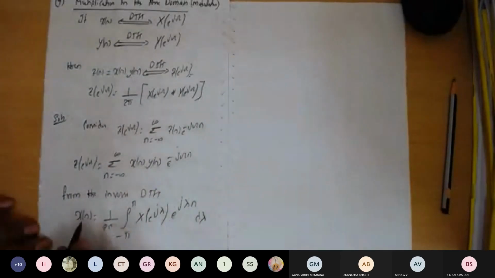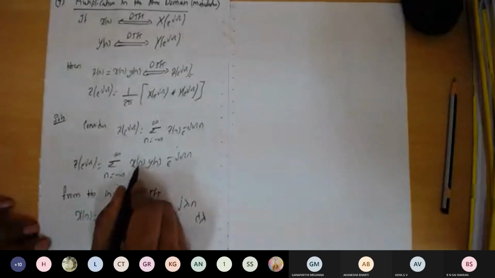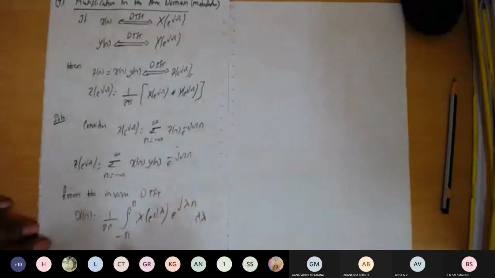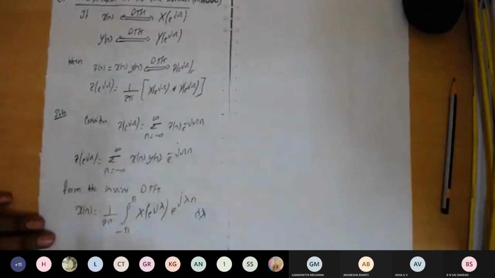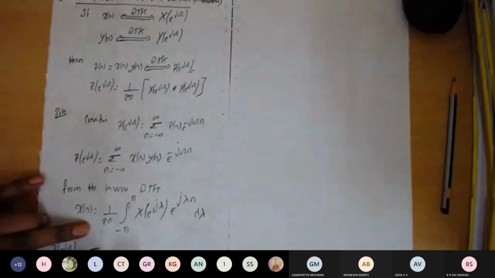Right. So now let us substitute this x of n in the formula, and we'll evaluate the summation and the integral, and we'll get the corresponding quantities, the required terms. So let us substitute x of n here. If you substitute here, it will become Z of e to the power of j omega, which is equal to the summation.